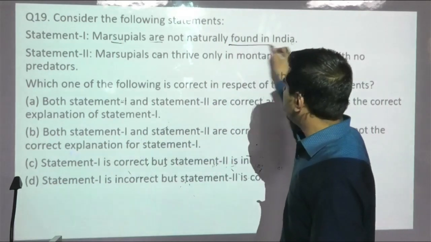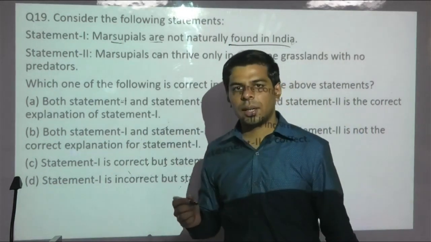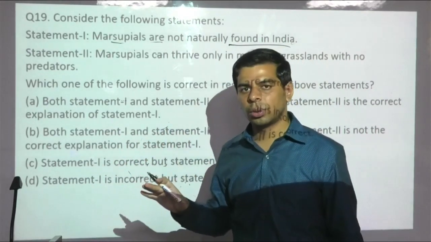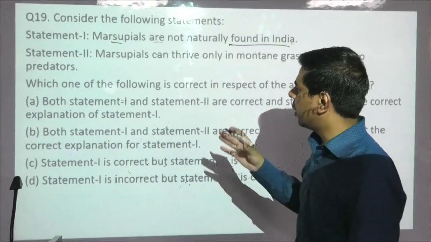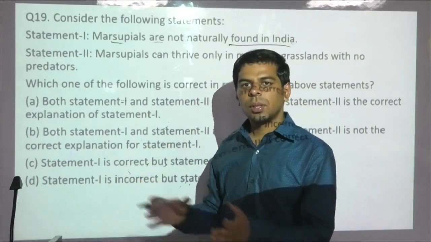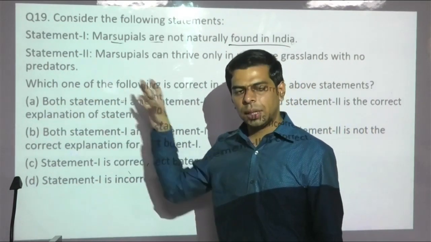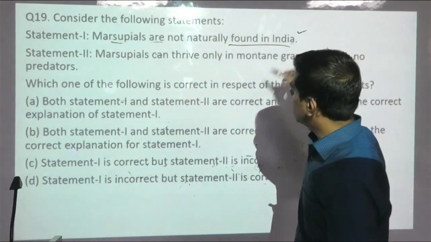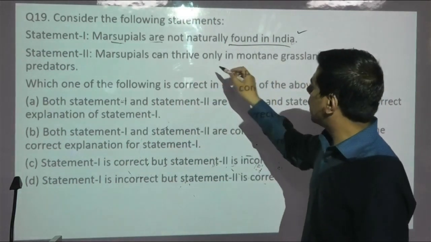So marsupials are currently geographically isolated to the Australian mainland, because it has enough resources, and due to the continental drift theory, this is the one region which has an uneven distribution. It tilted in favor of Australia. So the first statement you can say is correct. The second option says they thrive only.